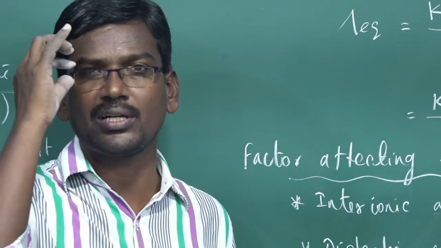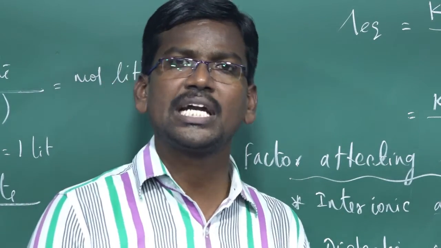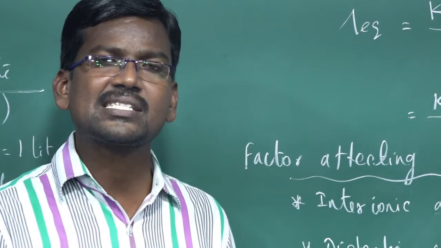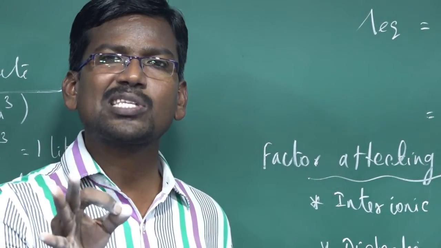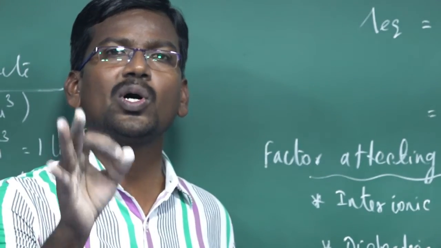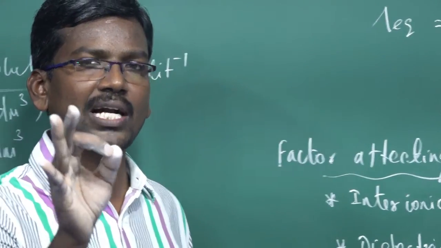For a weak electrolyte, the degree of dissociation increases, so conductance also increases. These are the factors affecting the conductance of the electrolyte solution.